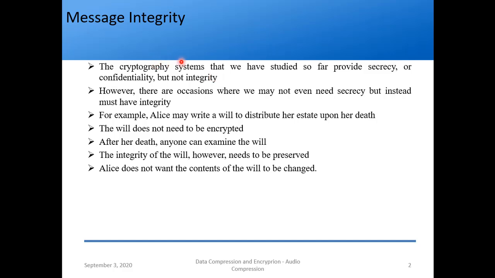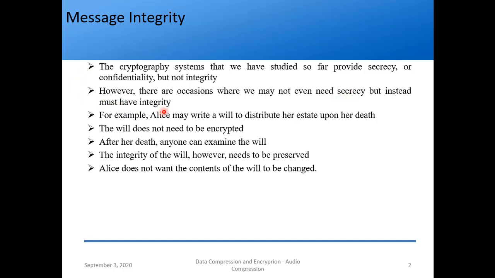We just said that it is getting encrypted, so no one will be able to decrypt it, and no one is able to read the contents of the message. But we didn't talk about changing the contents of the message. So we didn't talk about integrity, and that is the topic this relates with. However, there are occasions where we may not even need secrecy or confidentiality, but instead must have integrity.